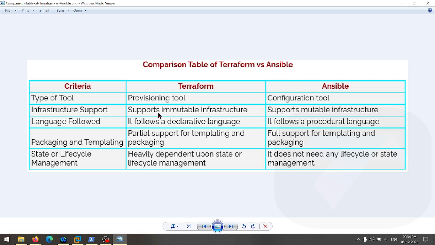So let me tell you. Basically, immutable means the thing which cannot be changed, the state which is static. And mutable means that can be changed, or changed by passing some values or something like that. Have you guys watched X-Men movies? In those movies, we have mutants, right? So mutants means they are mutated, or they are mutable, basically. They can change their form. So that means mutable. And immutable means humans, those humans are not mutable. So you can understand it like this. Immutable means that cannot be changed.